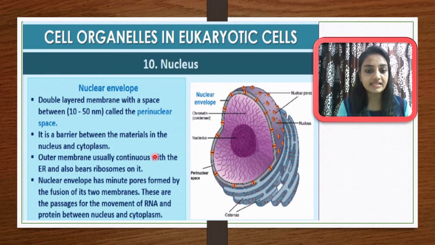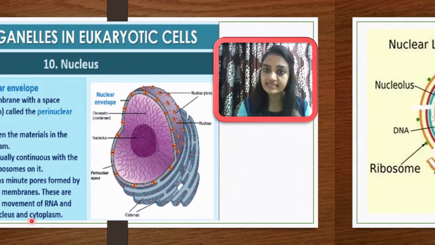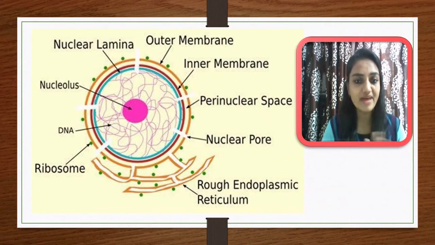Okay, and that's why these pores will play a very important role at the time when mRNA, which is prepared inside the nucleus, should be shifted to the cytoplasmic region. So these are the passage for the movement of RNA, especially mRNA, and protein between nucleus and cytoplasm. Now let me try to understand more by using this diagram.